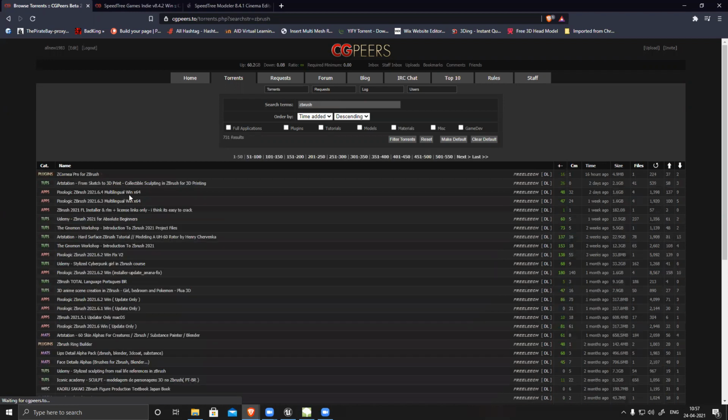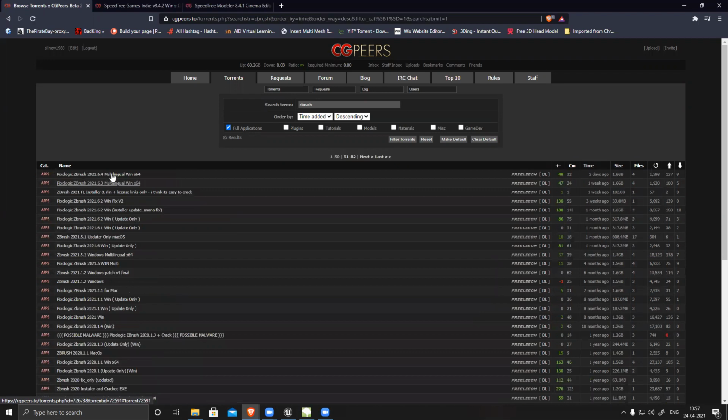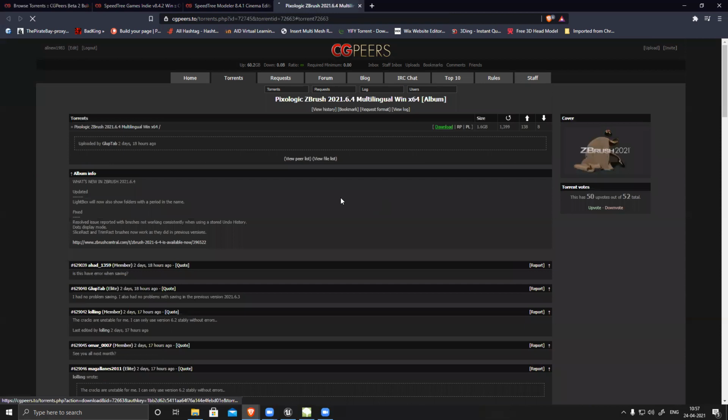ZBrush, application, filter, ZBrush 2021. So these are all torrents. These are all torrents, yes. So download, desktop.